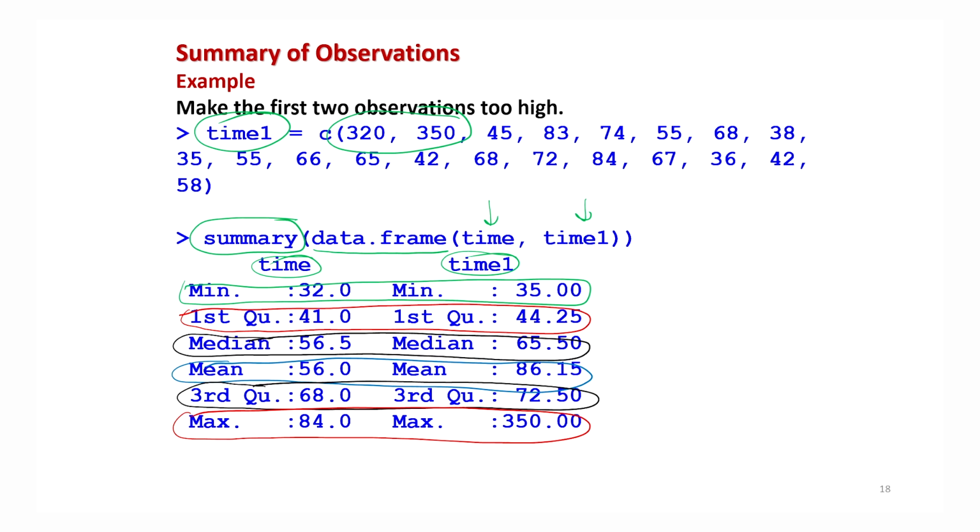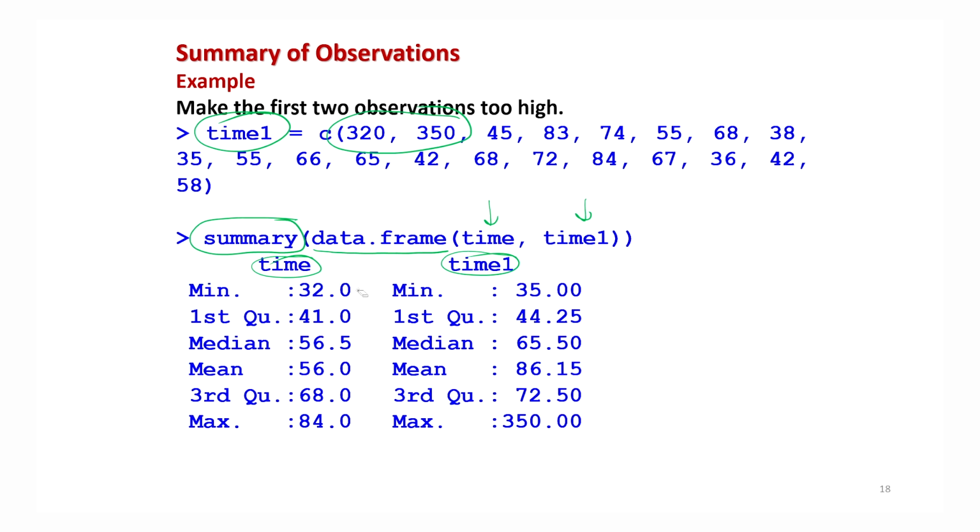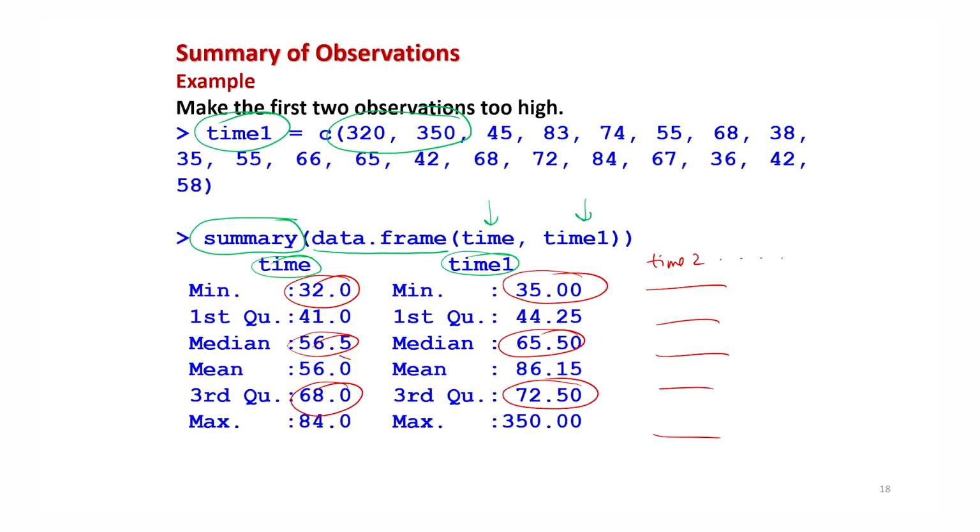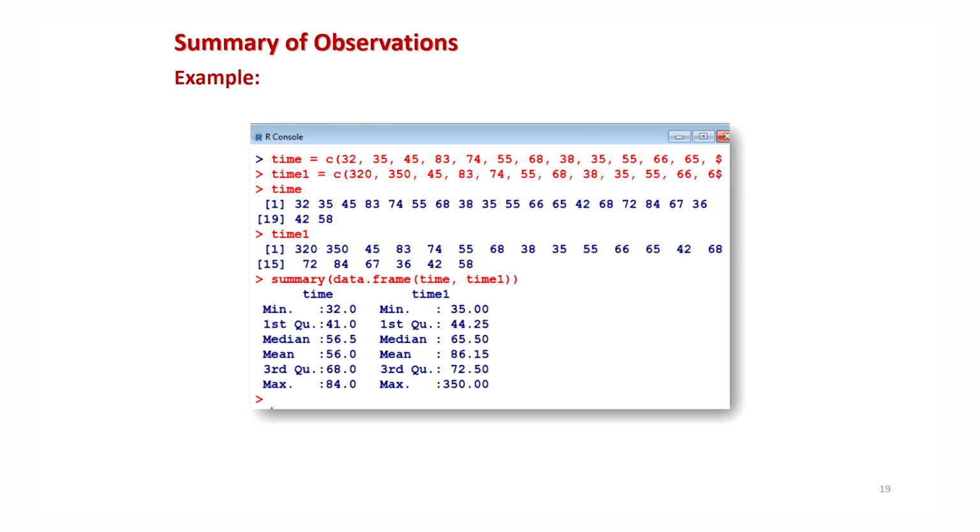So now you can see here that all these values are written here. For example, if I want to compare the minimum values of the first and second data sets, I can compare them very easily. And if I want to compare their skewness, how the data is spread, just by comparing the median and third quartile of the first and second data sets, I can get very good information very easily. Similarly, suppose there are some more data sets, time2, time3 and so on. All these values will be written here and you can numerically compare them without any problem, right? So this is here the screenshot of this one.